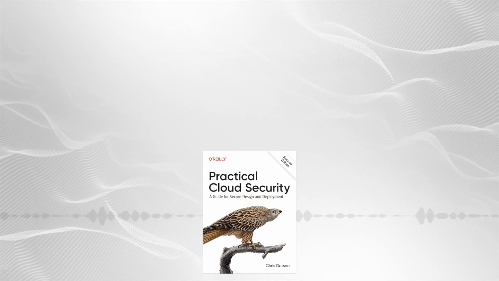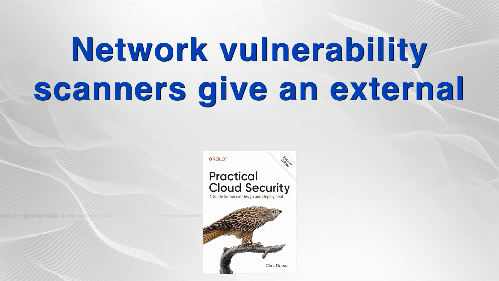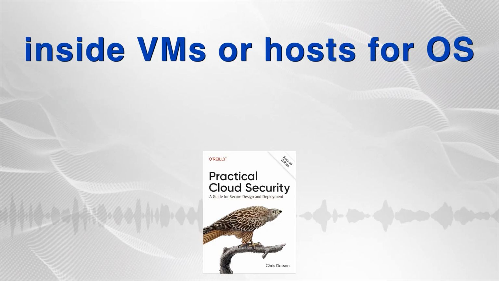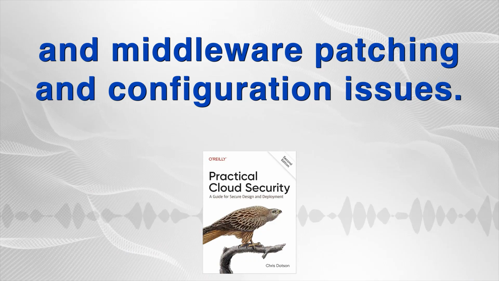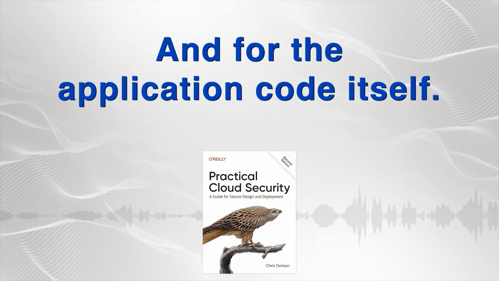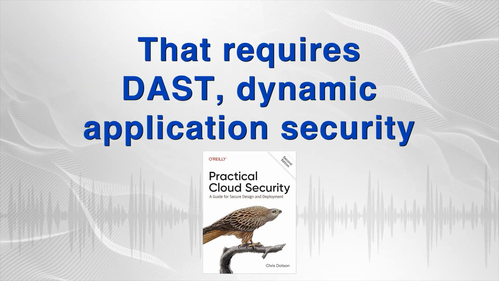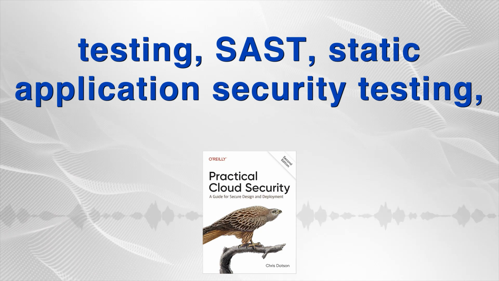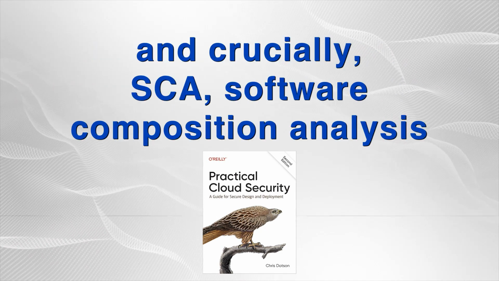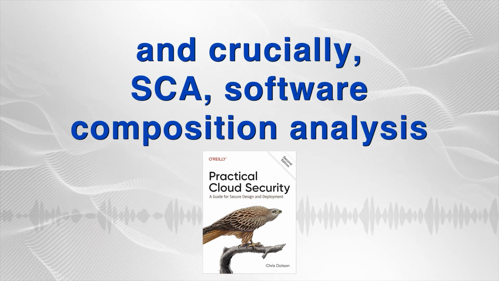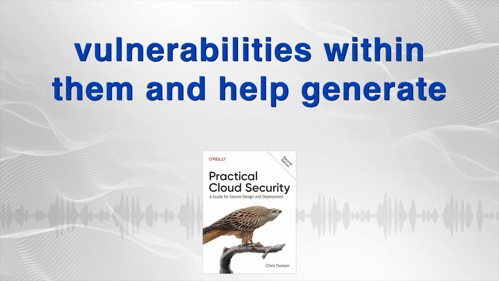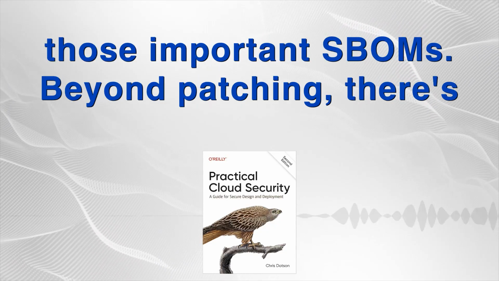A range of tools. Network vulnerability scanners give an external view. Agent-based or agentless scanners look inside VMs or hosts for OS and middleware patching and configuration issues. And for the application code itself? That requires DAST, Dynamic Application Security Testing, SAST, Static Application Security Testing, and crucially, SCA, Software Composition Analysis tools. SCA tools identify dependencies and known vulnerabilities within them and help generate those important SBOMs.